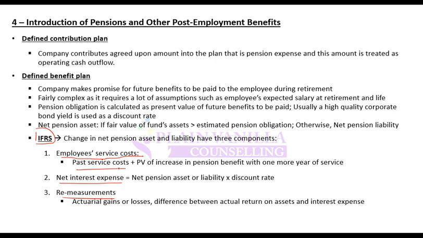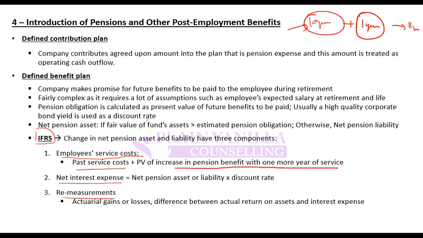Employee service cost is past service cost. For example, an employee has worked for 10 years. For these 10 years, some liability has become due, that when he retires, you will have to pay for these 10 years of service. Now he works for an additional year to complete 11 years. This 1 year is an increase in benefit with one more year of service.